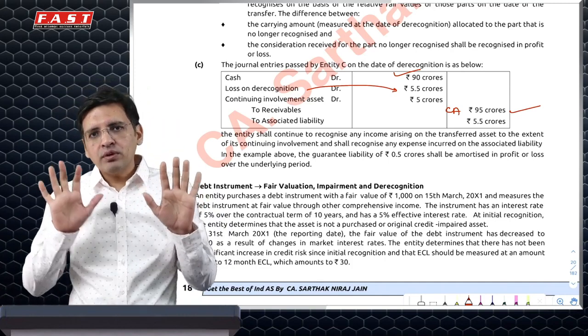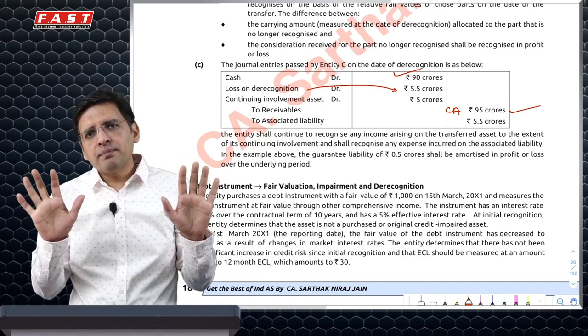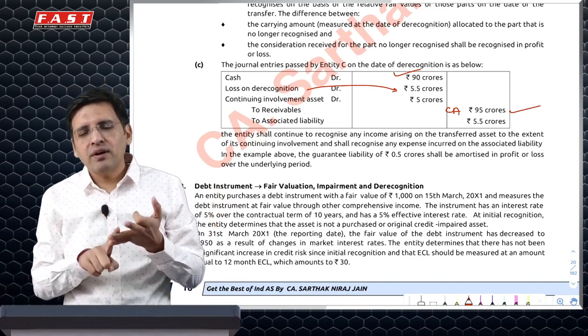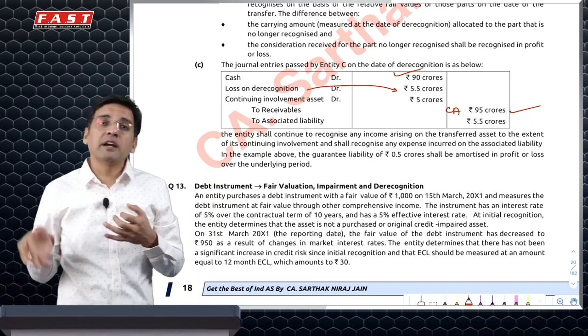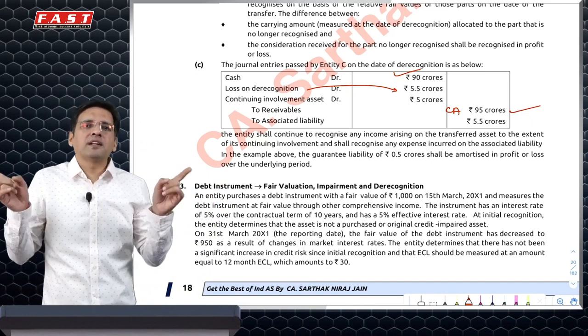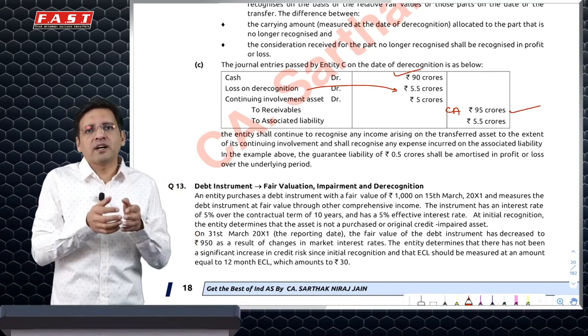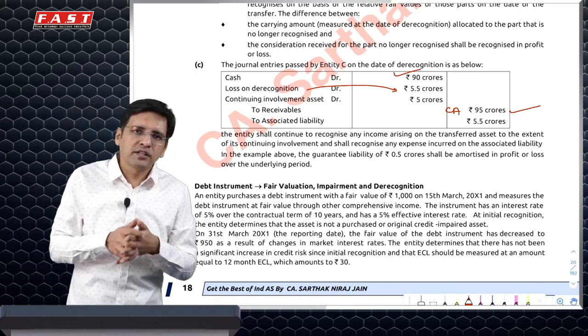Now see, you don't have to pay 5 crores. If no bad debts happen, you don't have to pay anything. You don't get anything extra. So you don't have any asset, you don't have liability if everybody pays. But if everybody does not pay, then in that case, you will have to pay him 5 crore rupees. Obviously, you also have the right to receive that money from the debtor if he is not paying.